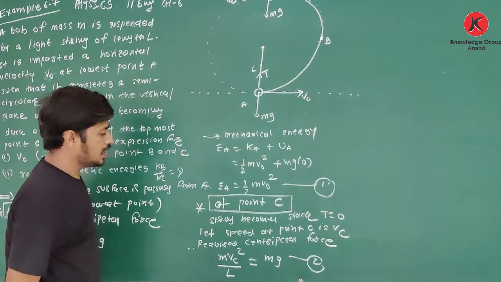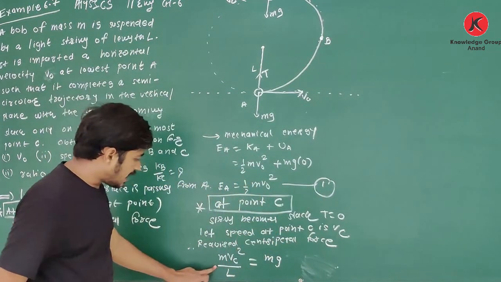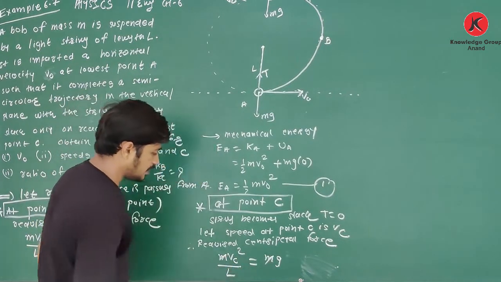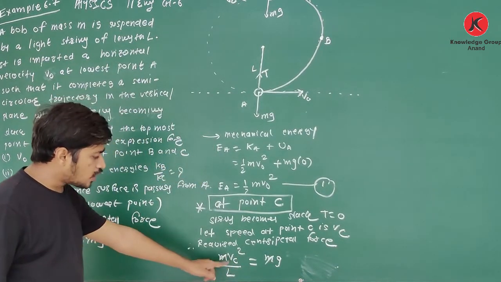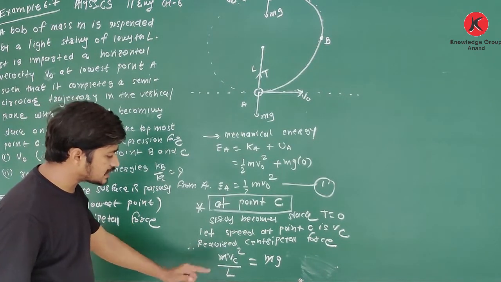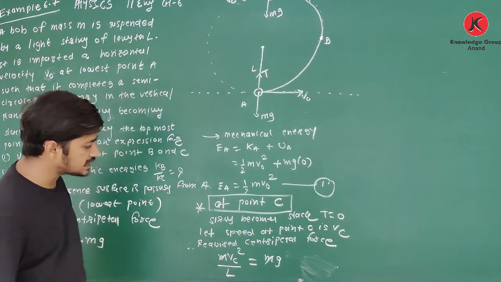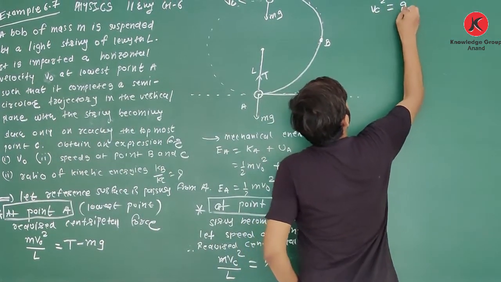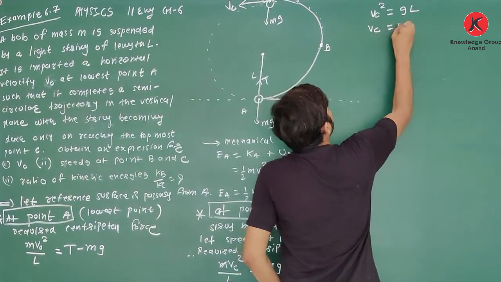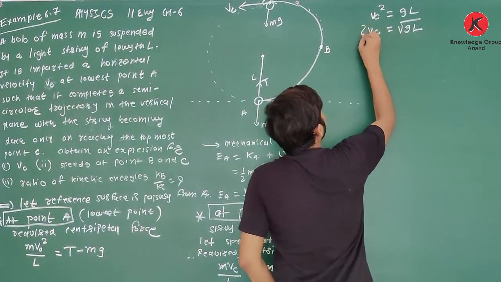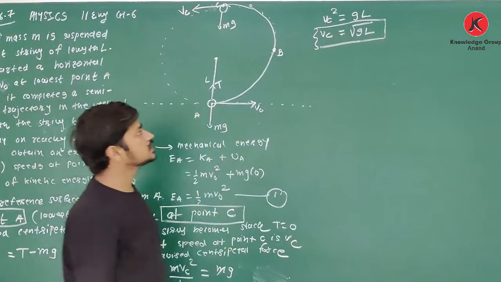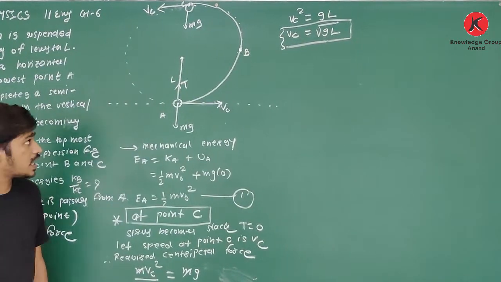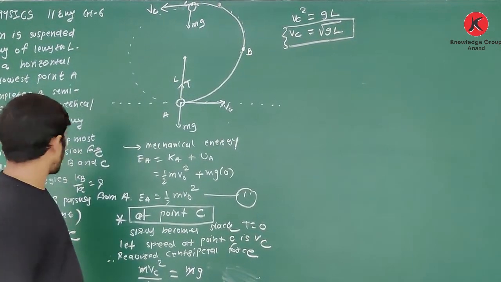So it is equation number 2. m Vc square upon L is equal to mg. Any doubt? So see, this m cuts. So what is Vc square? Vc square is equal to gL. So Vc is equal to under root gL. Any doubt? Okay. Now we have to find what is V0.